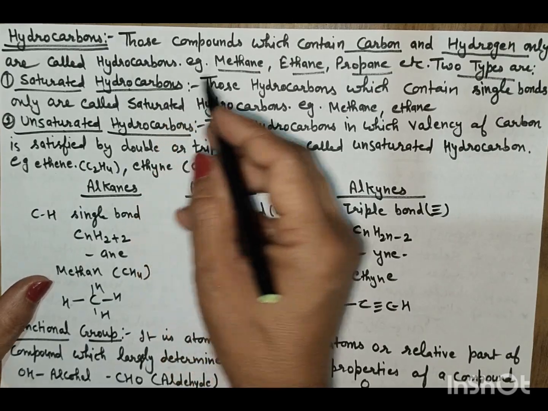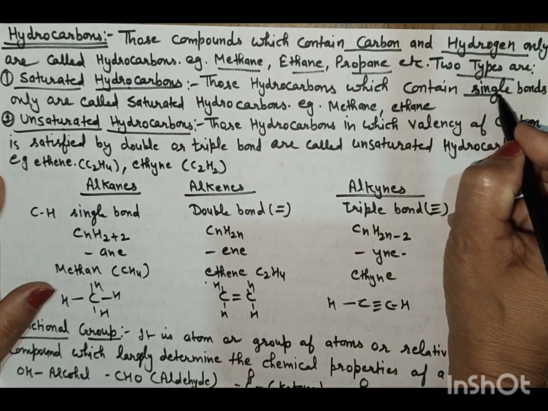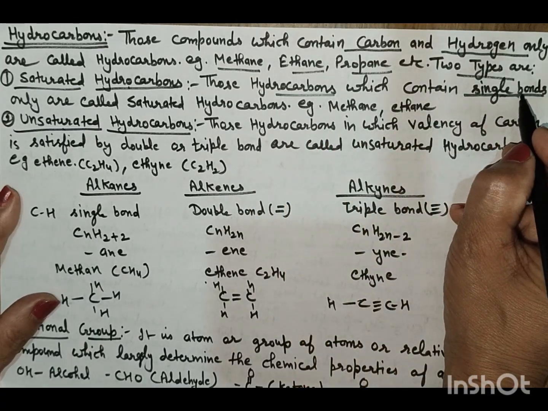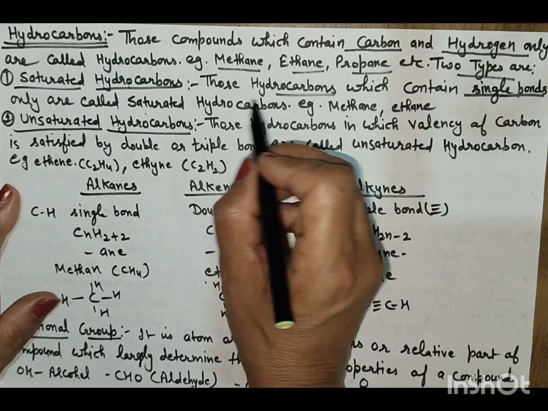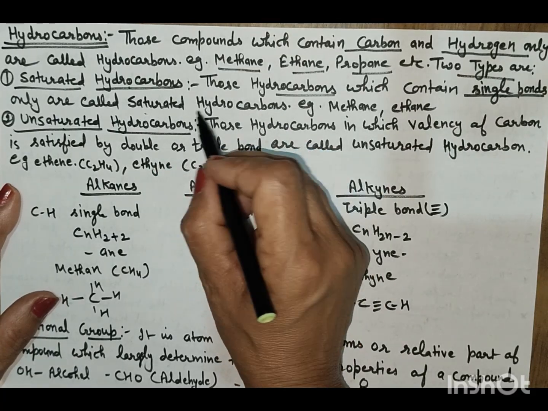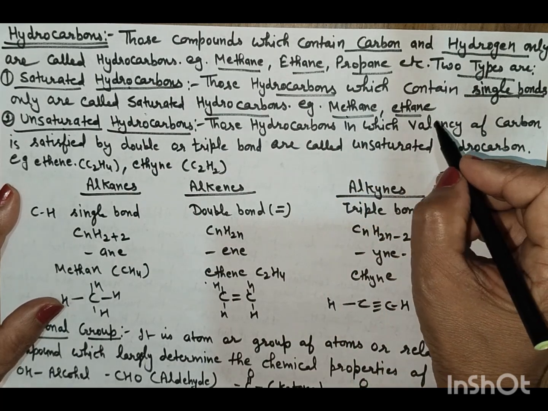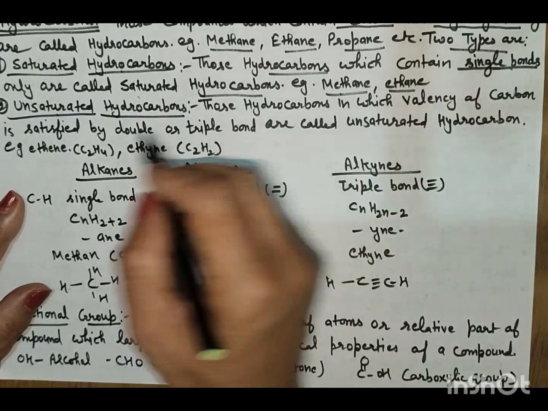Saturated hydrocarbons are those hydrocarbons which contain single bonds only. Saturated means single bond, SS, saturated single bond. Examples are methane, ethane, propane, butane, pentane, hexane, and so on.